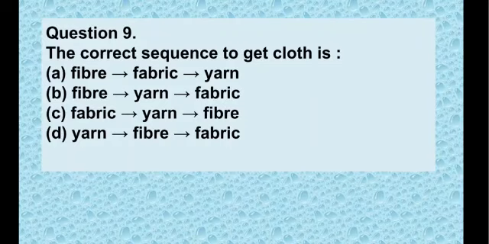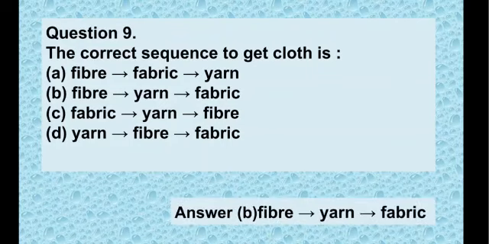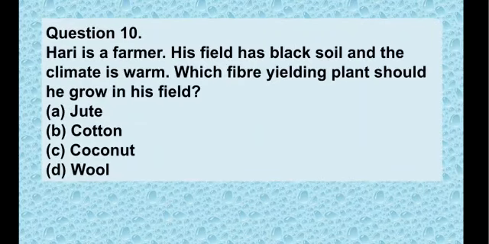Because as we know, the fiber is the basic unit of the cloth. So we will start from the fiber. After getting the fiber, we will make yarn, and after making yarn, we will weave it and get the fabric. So which is the correct answer? Option B, fiber, then yarn, then fabric. Now we have question number 10.